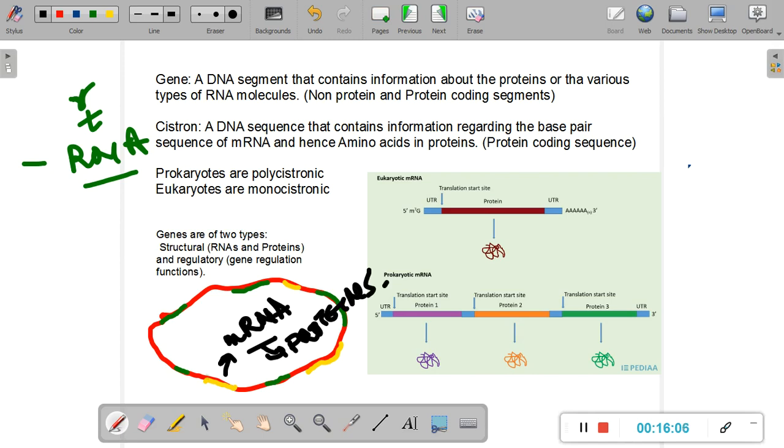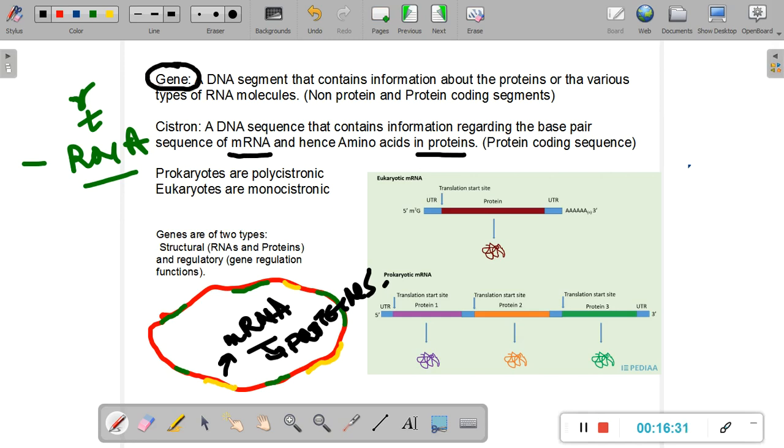So cistrons are the segments, the sequences on the DNA which carry information about the protein, about the amino acids that are present in the proteins. Simply put, the cistron is the segment of DNA which will give rise to mRNA. Right? So gene is a broader term.